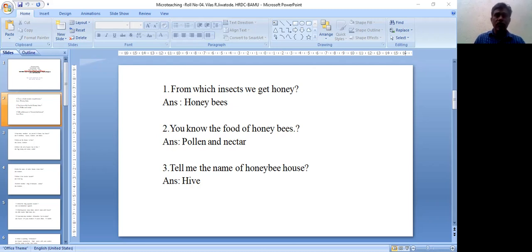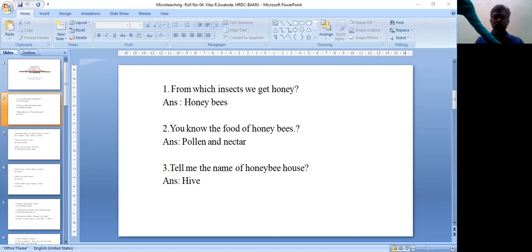Next, what is swarming in honeybees? This is natural reproduction. Swarming is when one colony is divided into two colonies. So this is the natural reproduction when a virgin queen with some workers leaves the colony, settles on a favorable site, and produces a new colony. So this is swarming.